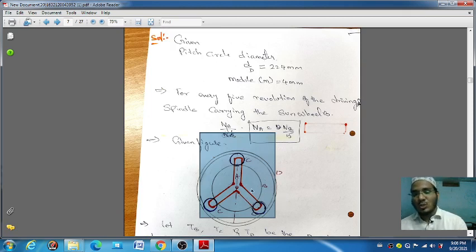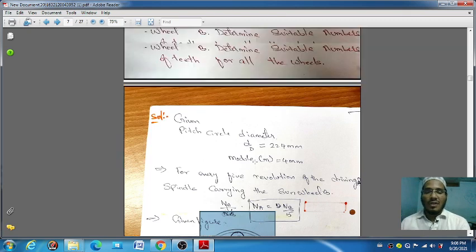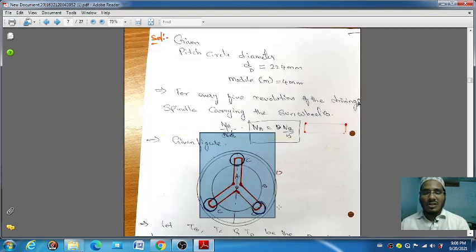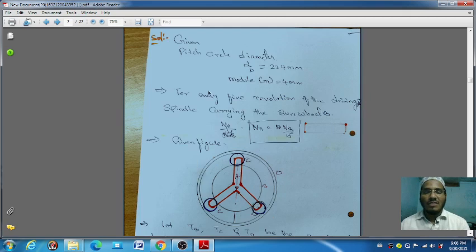Whenever you see the small circle, that is called a planet, and big circles are called a wheel. The next is, for every 5 revolutions of the driving spindle carrying the sun, determine the suitable number of teeth for all. The question is not giving the number of teeth on all gears, so we have to find out the number of teeth.